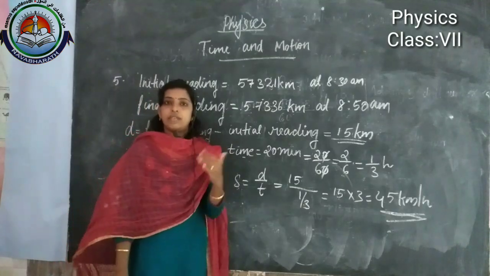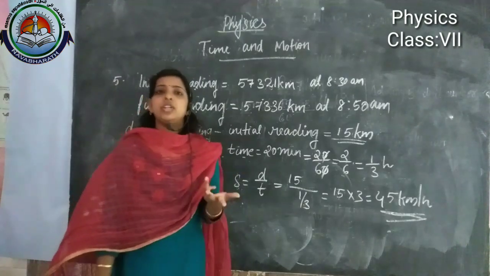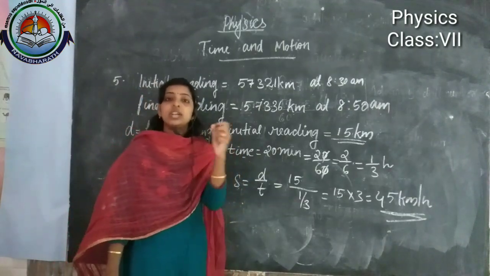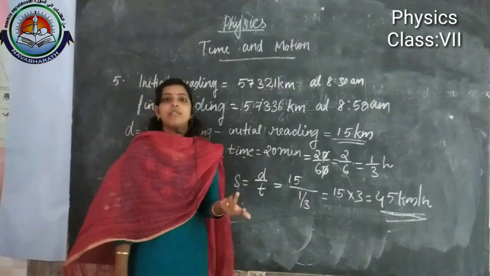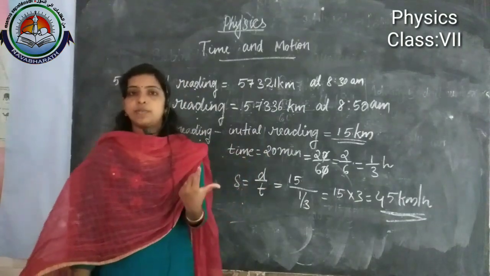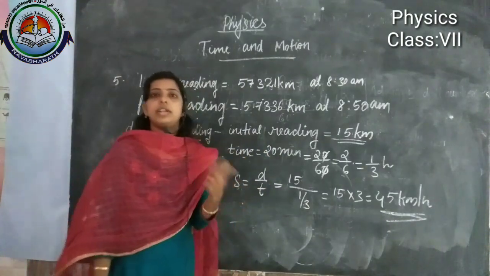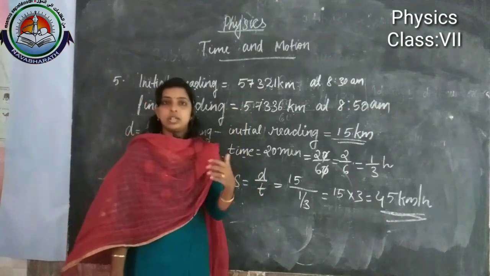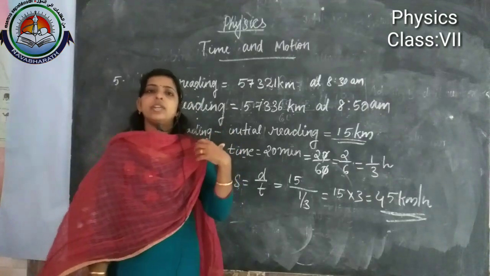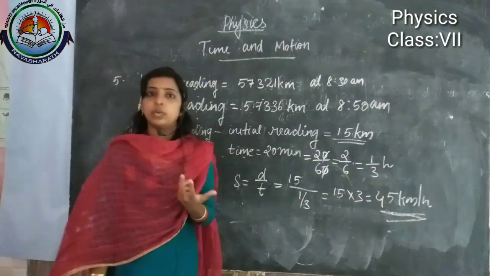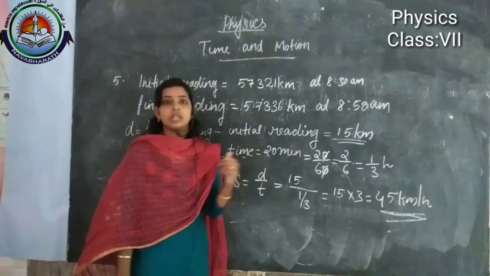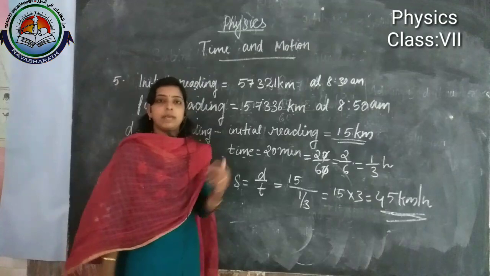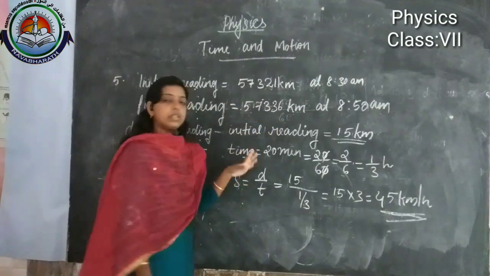And we learned average speed. We need to use average speed when the speed of a moving object is changing continuously. Then we can find its speed using average speed, total distance traveled divided by total time taken. Then we learned that if we need to express the speed in a higher unit, we can use kilometer per hour. Then we discussed these kinds of numericals.